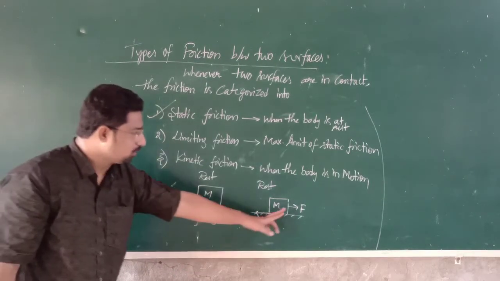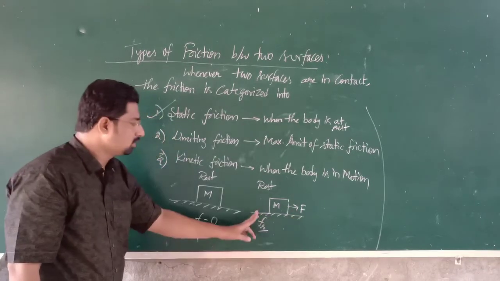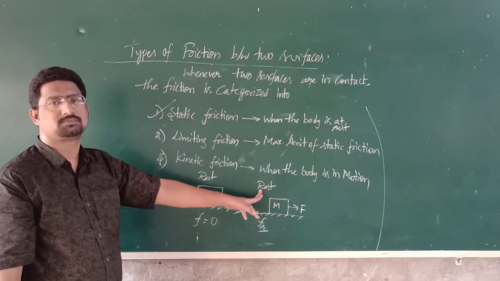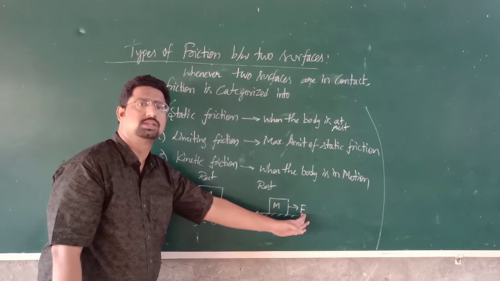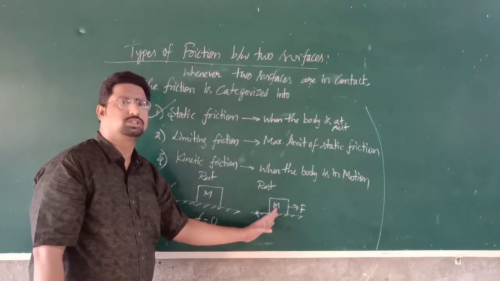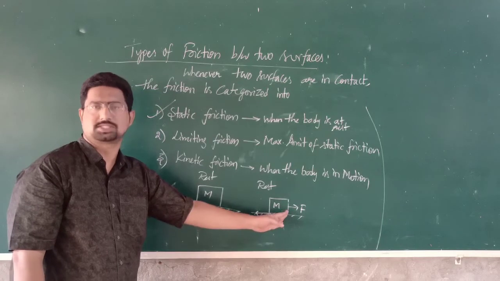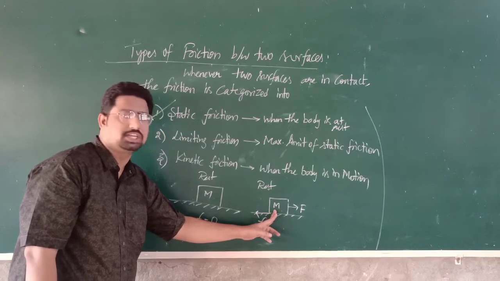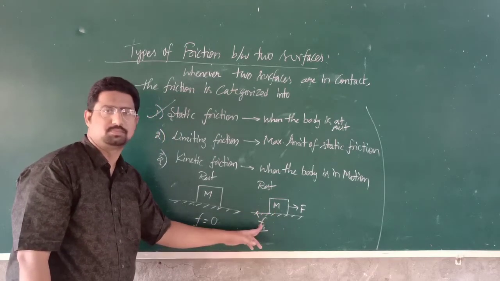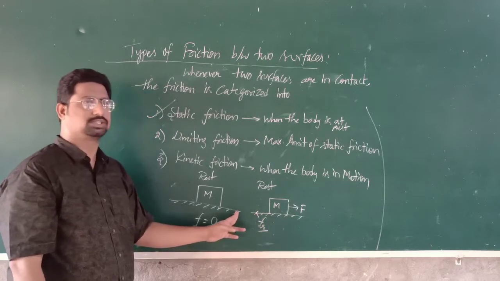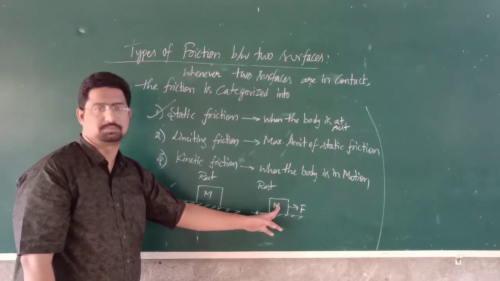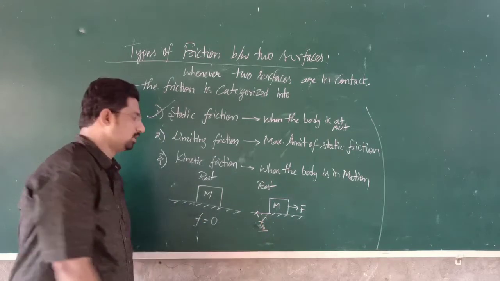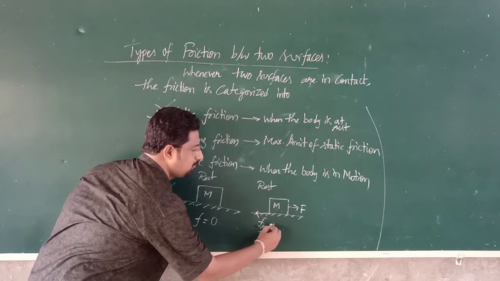So here, as we increase the force, the static frictional force also increases till the body is at rest. Because as we are increasing the force, the tendency of motion also increases. Understood? So as the tendency of motion increases, there will be an opposition. So that opposition also increases in order to stop this motion. So therefore frictional force also increases. So from this we can say that static frictional force is a self-adjusting force.